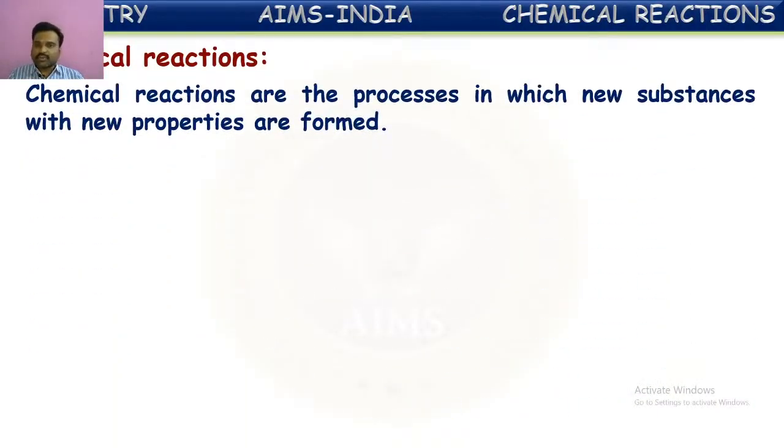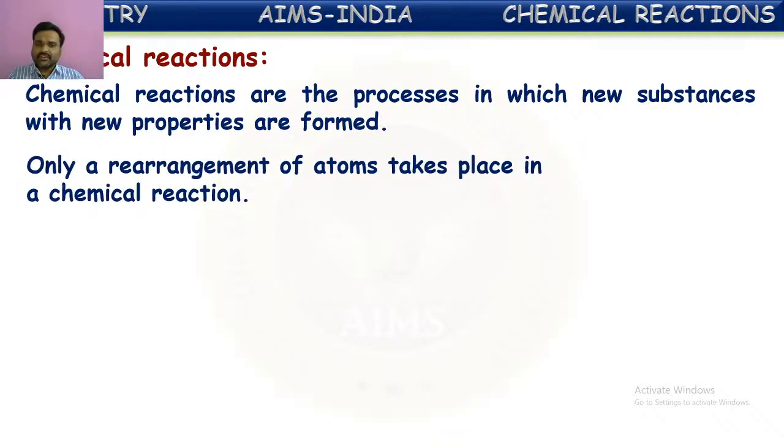Chemical reactions are the processes in which new substances with new properties are formed. Means in this, some chemicals will be changed into different forms. So there, the properties of the formed substance will be a little different from the original substances which were taken earlier. So we can say they are the processes in which new substances are formed which have different properties.